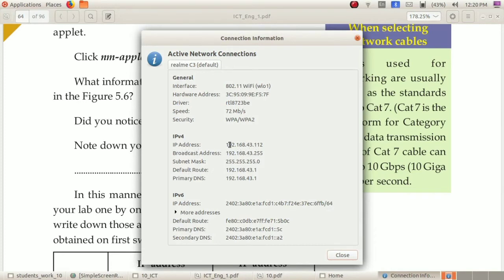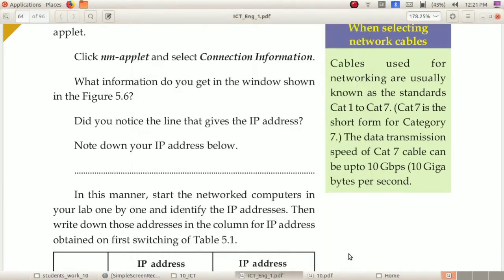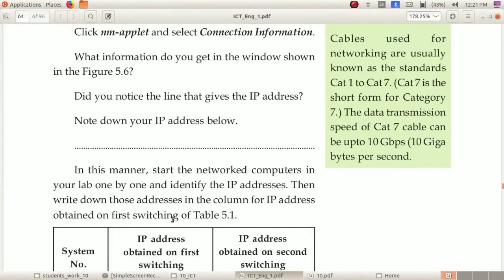You have to note down the IP address of this device. So dear children, here you can see a blank for you. You have to write down this IP address or any other IP address. Okay, now I am closing this.